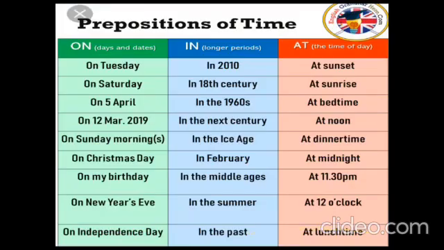Now look at this picture. Mostly on, in, at, ago, before represent preposition of time. See some examples. On Tuesday, on Saturday, on 5th April, on 12th March 2019, on Sunday mornings, on Christmas Day, on my birthday, on New Year evening, on Independence Day. On represents time here.